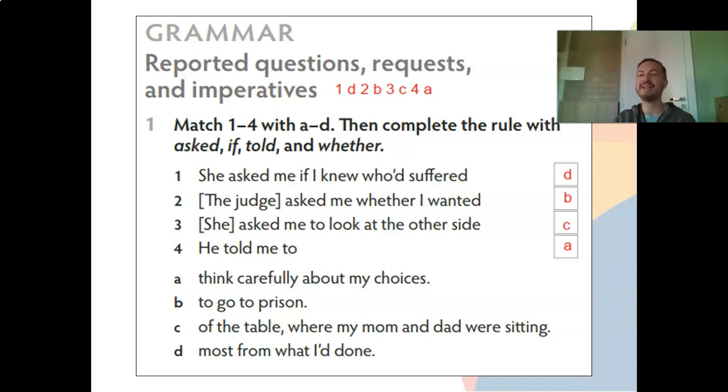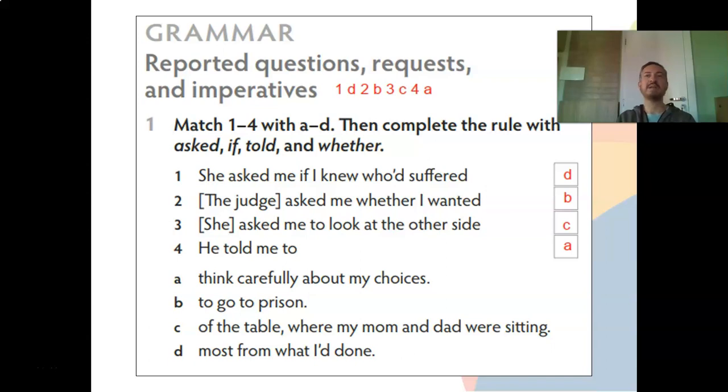What would be the direct speech here? For example, "Can you look at the other side of the table where your mom and dad are sitting?" So when it's the direct speech, it goes to the present, okay? Where my mom and dad are sitting. And this is a request. And he told me to, letter A, think carefully about my choices. So this is a request or an imperative.